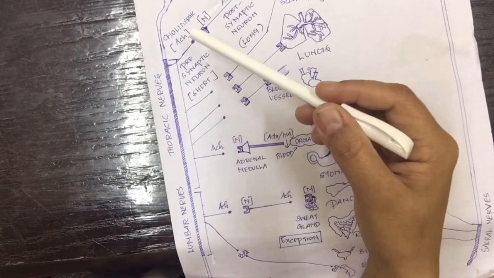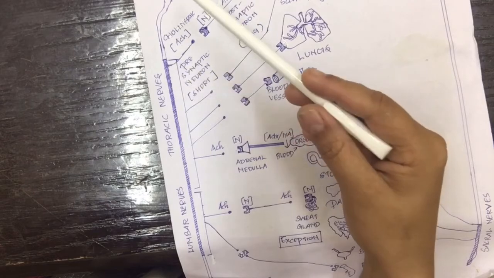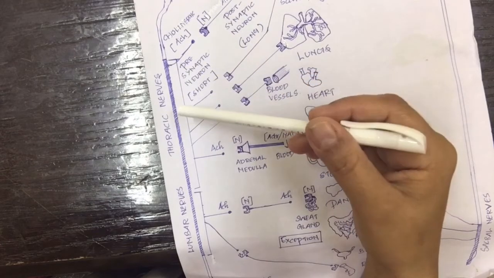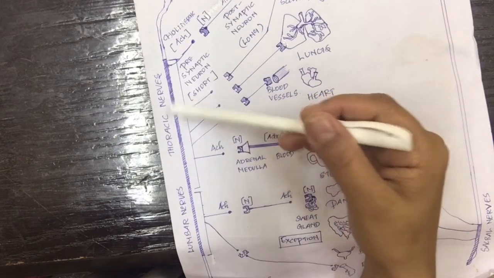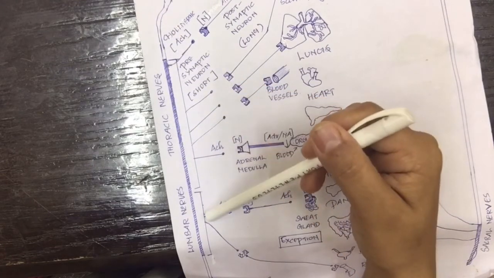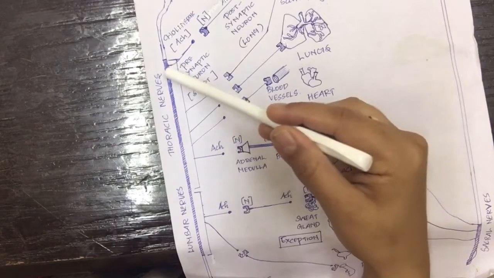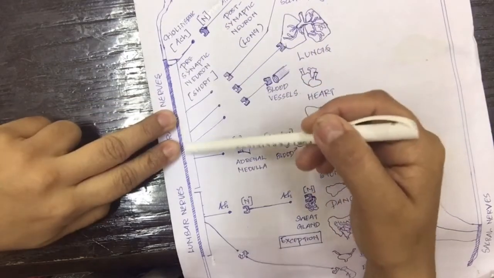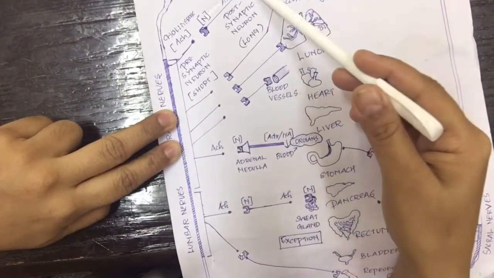As we studied before, the neurons in sympathetic nervous system arise from the thoracic region and lumbar region of the central nervous system and extend to the peripheral organs in your body.